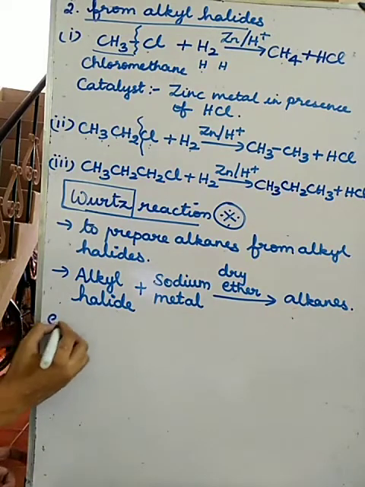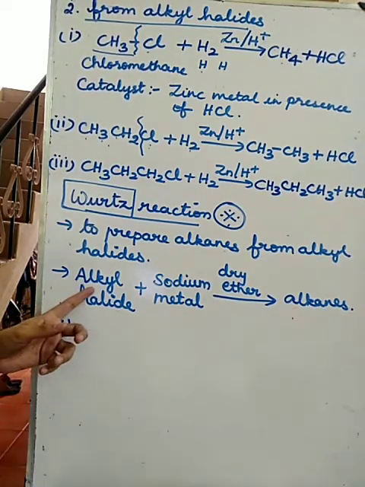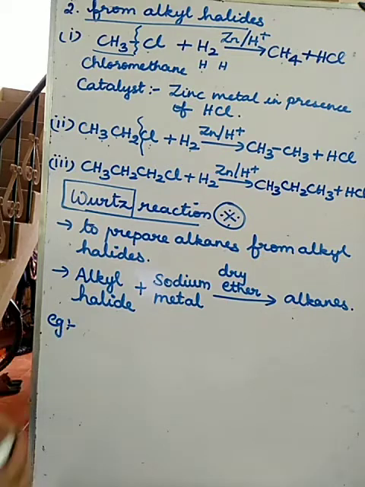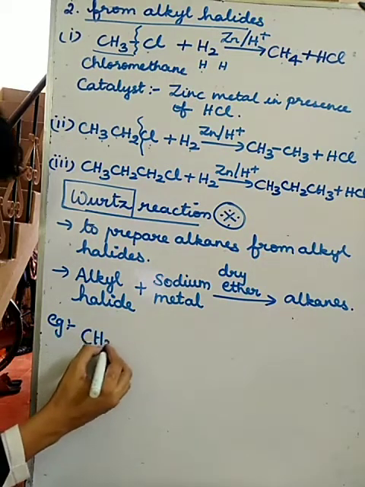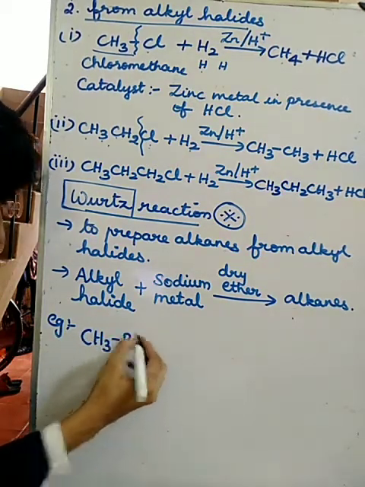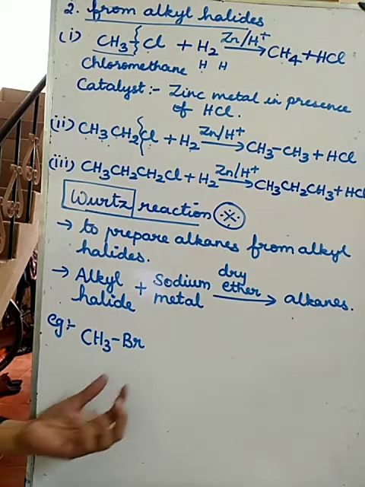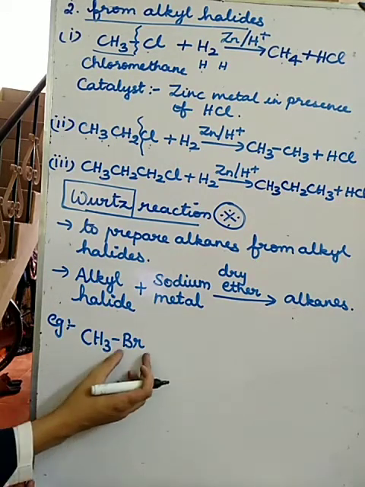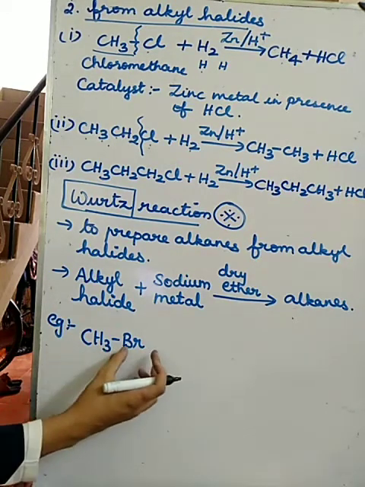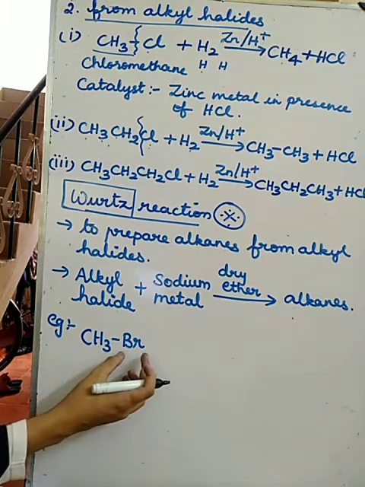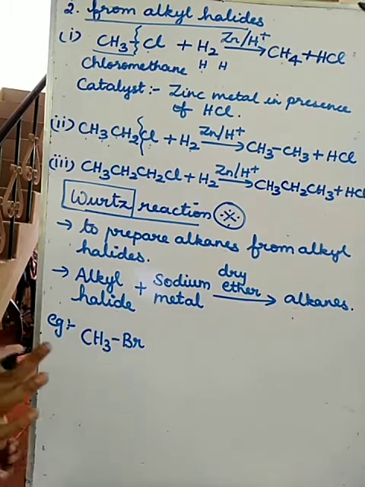So see the example. I will take a simple alkyl halide, CH3Br. This is the alkyl group, this is the halide, so it is an alkyl halide. The name of this compound is bromomethane.